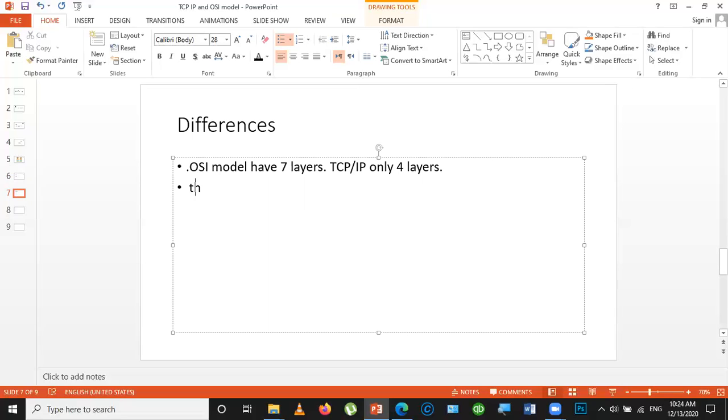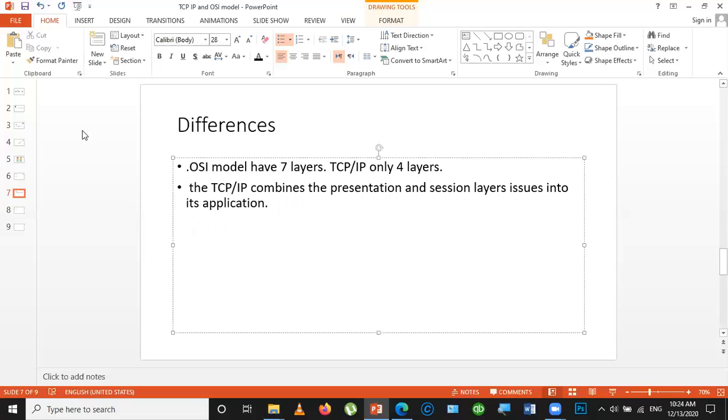Then TCP/IP combines the presentation and session layer issues into its application layer.